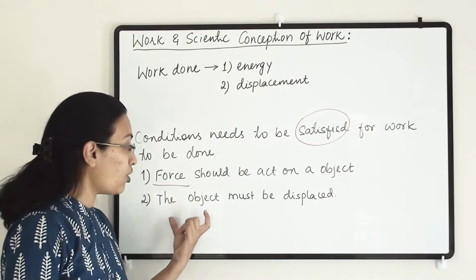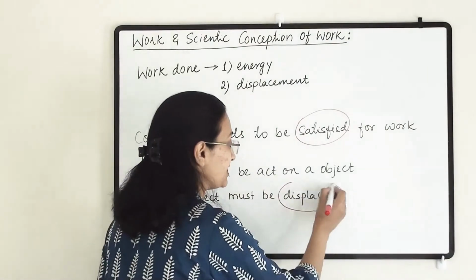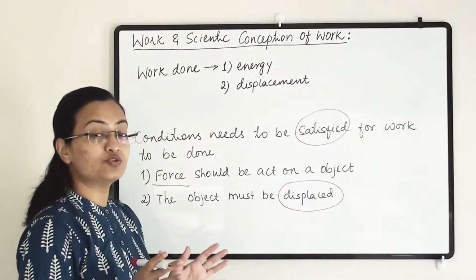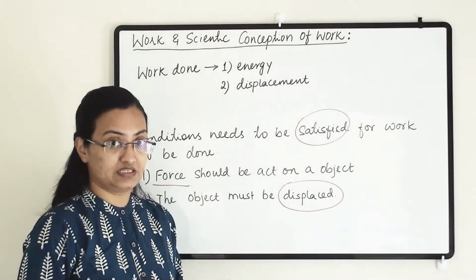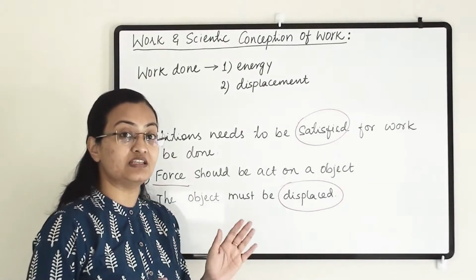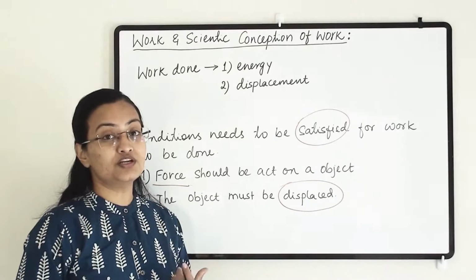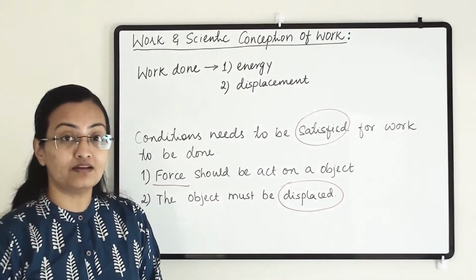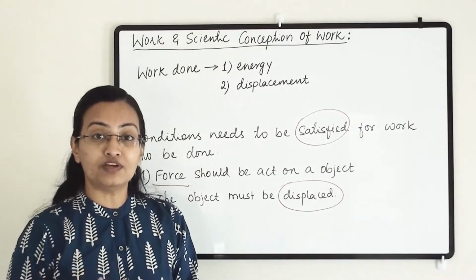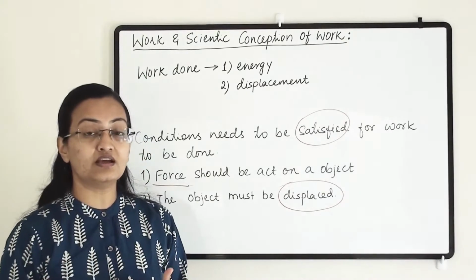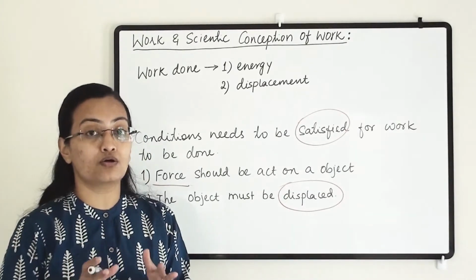Second, the object must be displaced. If the object moves from its place, only then can we say that work has been done. These are the two conditions to keep in mind when solving numericals, when thinking about whether work has been done or not.